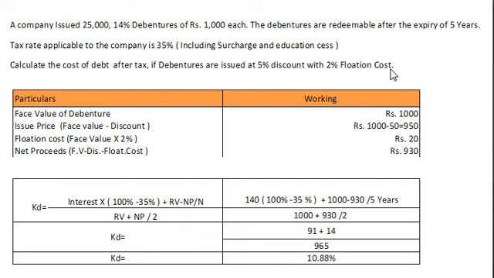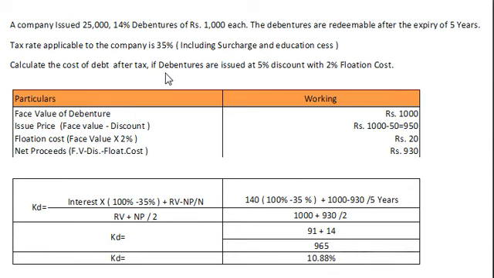Dear students, here our debentures are redeemable debentures. In the previous example, our debentures were irredeemable, so the formula was different. In this example, our debentures are redeemable after 5 years, so our formula will be different. First of all, let us work out some basic requirements. First, face value of debentures rupees 1,000 per unit.